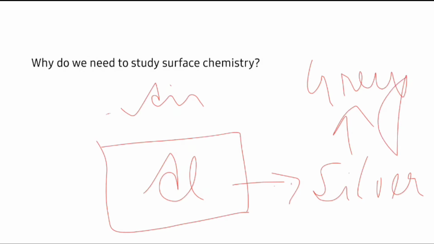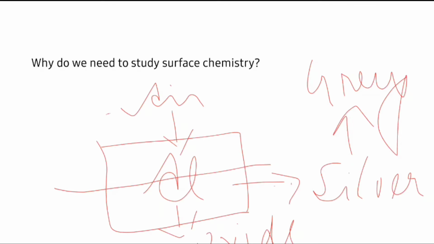Now, what is the reason behind this turning of silver into grey? This is because when air reacts with the aluminium surface, it forms an oxide layer, which turns the silver to grey. Now, when you cut this block, you will see that the inside, that is the bulk of the aluminium, is still of silver color.